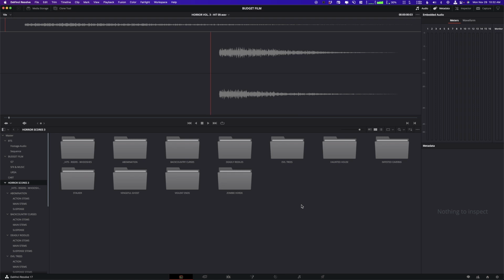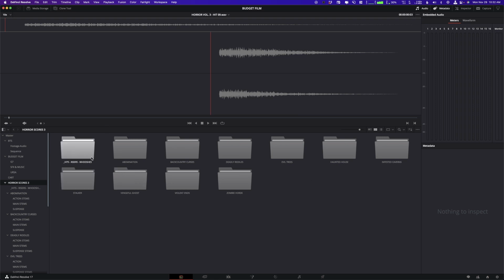Now, one thing that's really cool about this version 3 pack is that in version 1 and 2, they were emulating different movies. So it was like, okay, this is kind of the Alien sound, or this is kind of the It Follows sound. And these ones are all completely brand new and have a very different sound to them. And yeah, they're awesome.